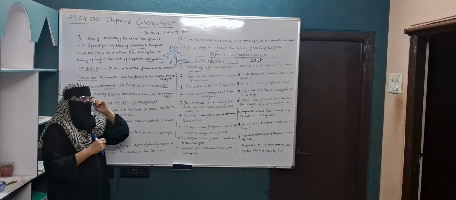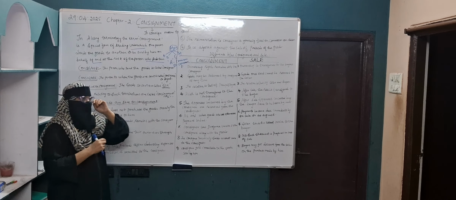The ownership of the goods remains with the consignor until they are sold. For example, I am the consignor, so I am the owner of the goods. The consignee will not get the ownership. Ownership will remain with the consignor until and unless it is sold out.